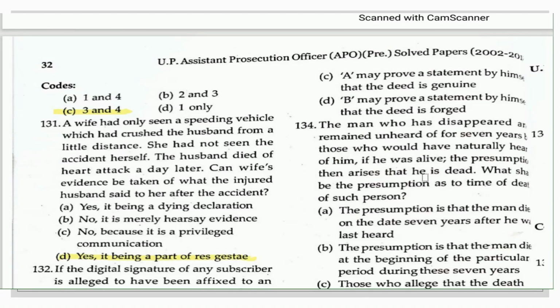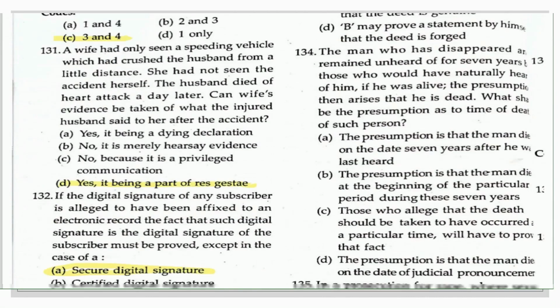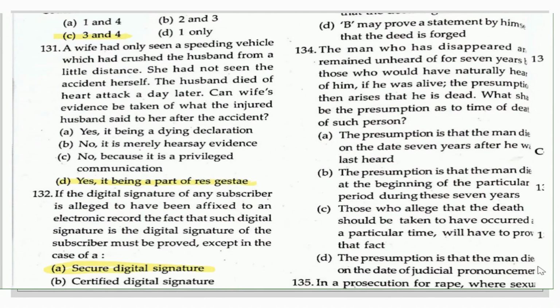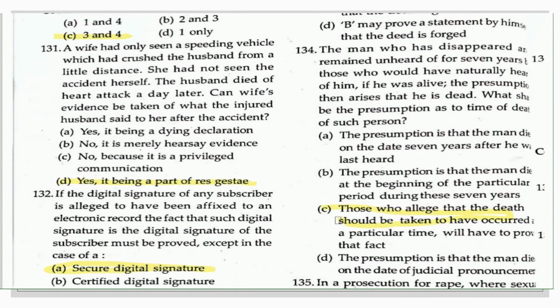Yes, this is a question from section 108 of the Indian Evidence Act. You all know that because it is a very popular section. And the answer is yes, C. Those who allege that the death should be taken to have occurred at a particular time will have to prove that fact.